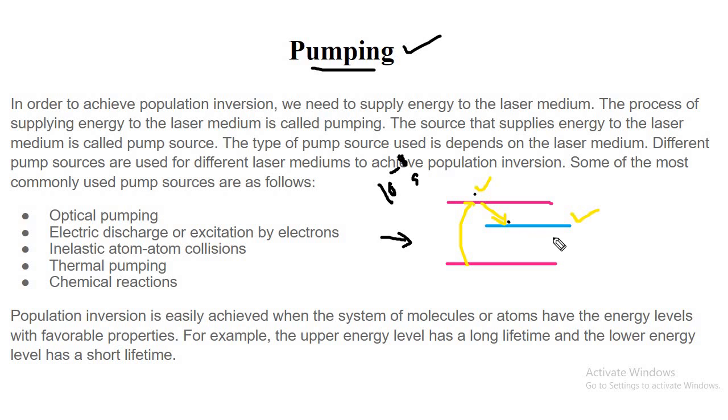But the metastable state should have a longer time, in the order of say 10 to the power minus 3 seconds. So for that gap of time there will be a gathering of particles. This may not be very large, but a sufficient number of particles is stored over there.